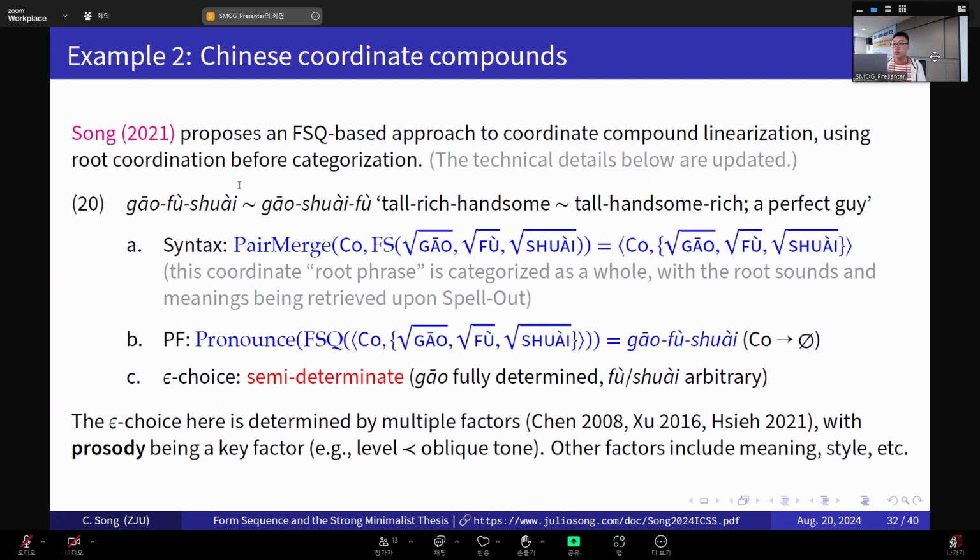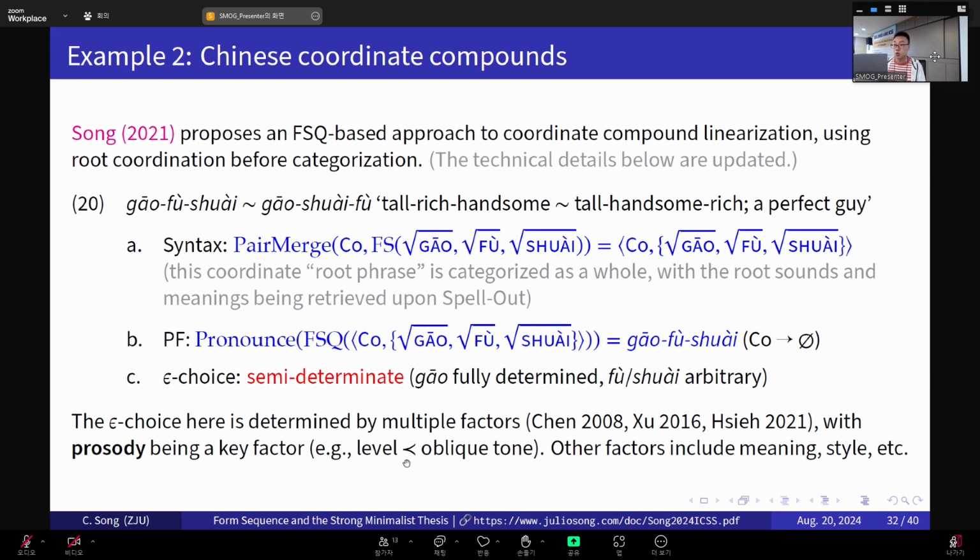So for a 3-root co-compound like tall, rich, handsome, or tall, handsome, rich, which describes a perfect guy, we can just take these roots and pair merge them with a pivot in syntax, which gives us again a multidimensional object, and then we turn that object into a sequence of PF, and then we externalize or linearize that. So what's the guiding principle? What is guiding us to make the choice here? Well, according to previous work like Chen 2008, Xu 2016, and 2021, prosody is the key factor here.